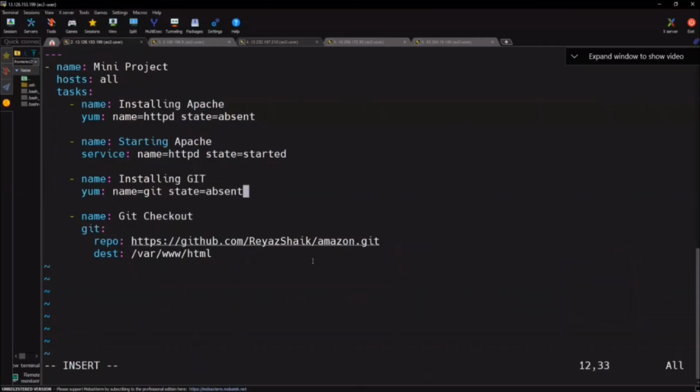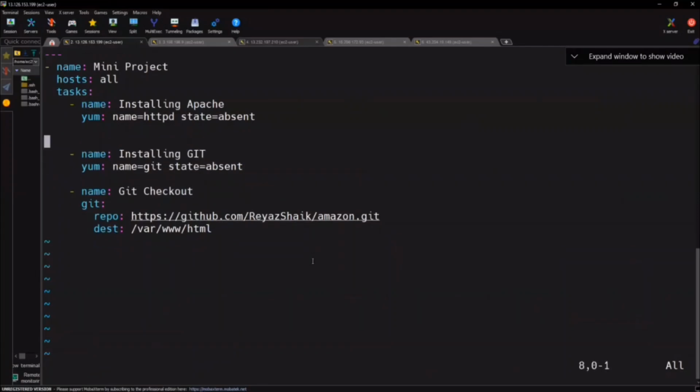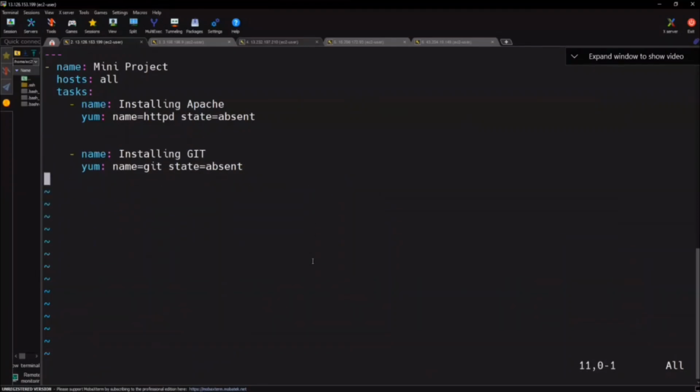Sir, so in Ansible we can do small projects, not like Jenkins big project. Hold on. You don't want all these things.